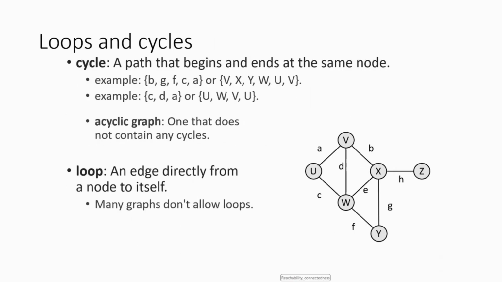Now the concept of loops and cycles. A cycle is a path that begins and ends at the same node.